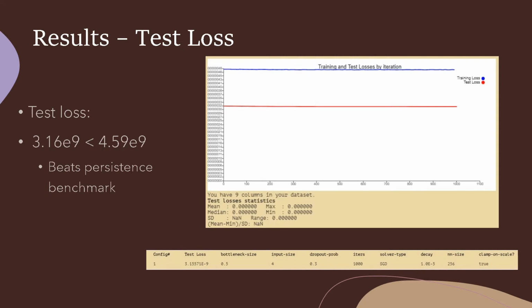So we ran our model, and the result of our test loss is that we managed to achieve a test loss of 3.16 to the power of minus 9, which beats the persistence of 4.59 to the power of minus 9.